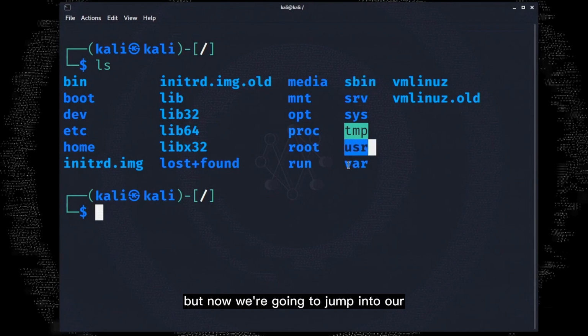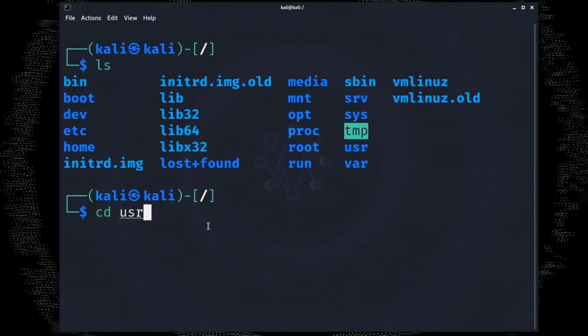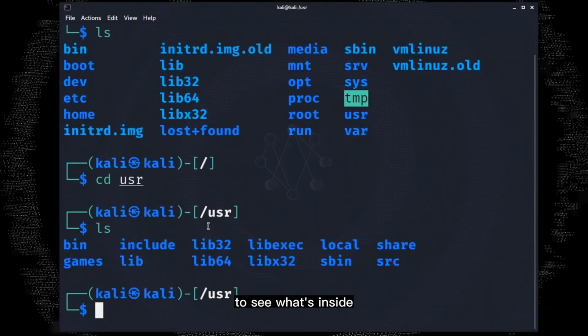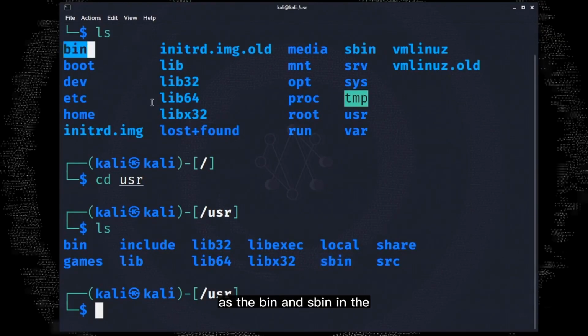But now we're going to jump into our user, or the usr directory. So let's type in cd usr, and then type in ls, to see what's inside. Now do you notice something strange? Inside the usr directory, we also have a bin and an sbin. So what's going on here? Do these have the same commands as the bin and sbin in the root directory? Let's take a look inside to find out.